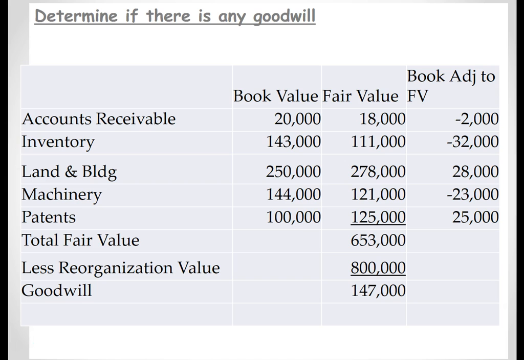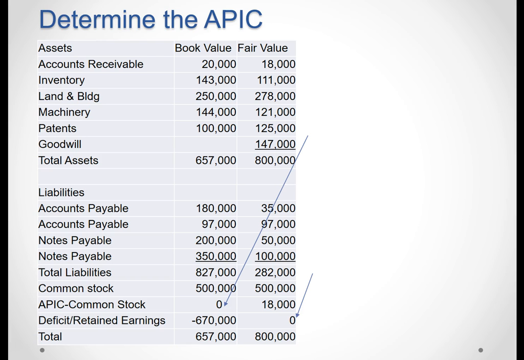Next, what we're going to do is determine the additional paid-in capital. Now, it is zero under the book value method, but we end up with $18,000 under the fair value method. So what you want to do is add up your total assets, and of course, under the fair value method, it has to equal the $800,000, which is the reorganization value.